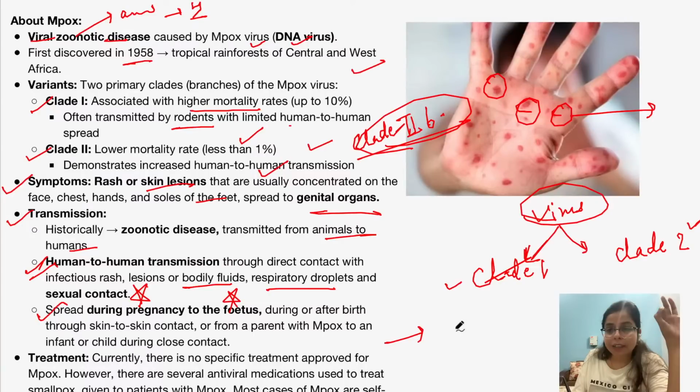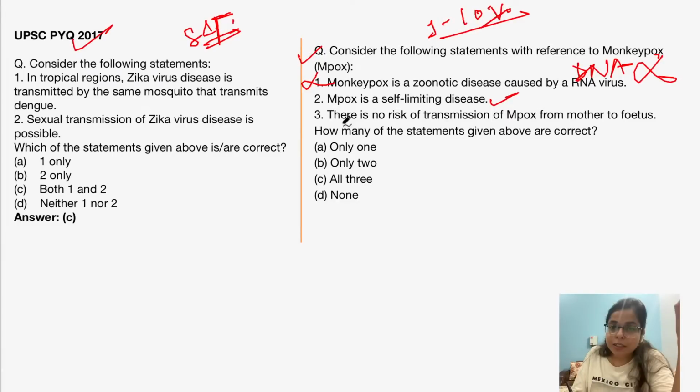Okay. The third statement says there is no risk of transmission of monkeypox from mother to fetus. So this is an incorrect statement. So how many statements are correct? Only one statement is correct.